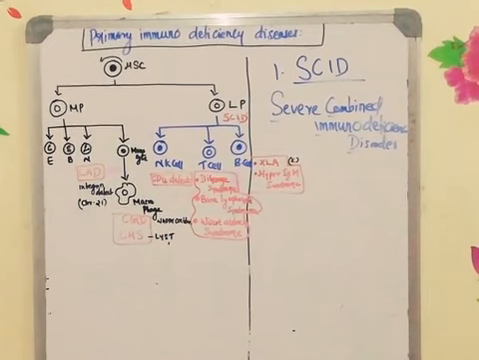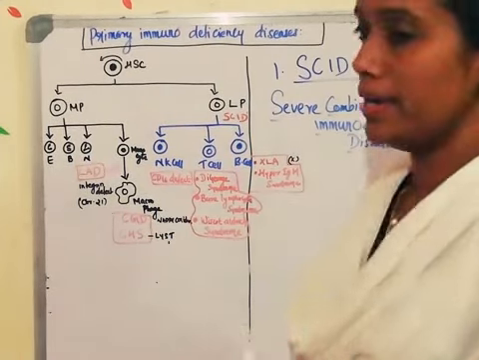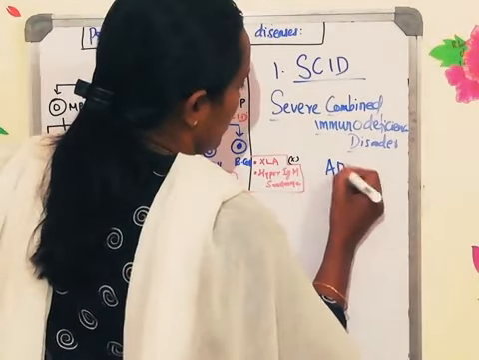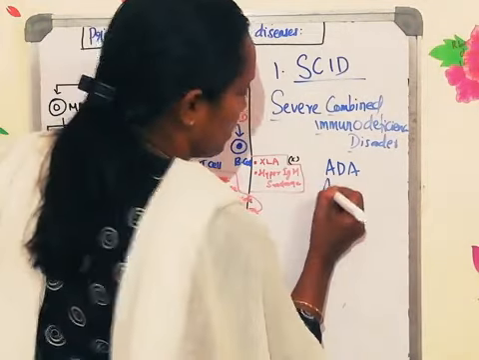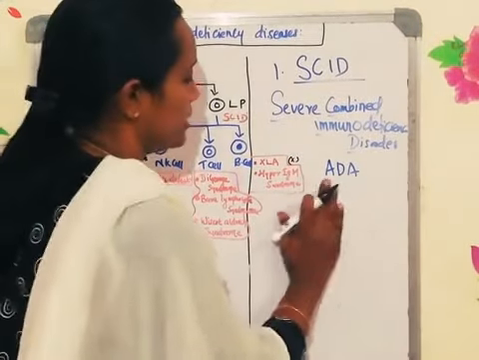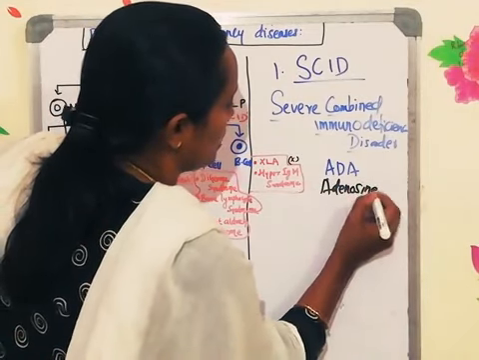completely low. Now the reason for this severe combined immunodeficiency is, one is a defective ADA. ADA stands for adenosine deaminase.